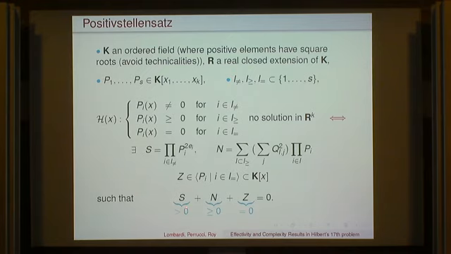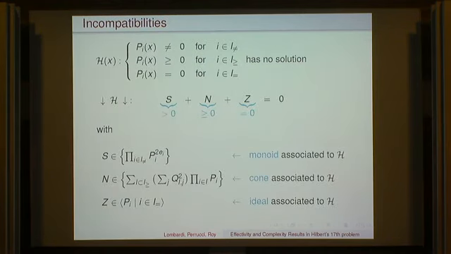Well, they are just the squares, the product of squares of the ones which are non-negative, which are not 0 here. The non-negative elements are the ones which belong to the cone generated by the p_i. So it is a sum of products of p_i weighted by sums of squares. And Z is just the ideal generated by the ones which are supposed to be 0. Okay? So again, we have this notion of incompatibility.